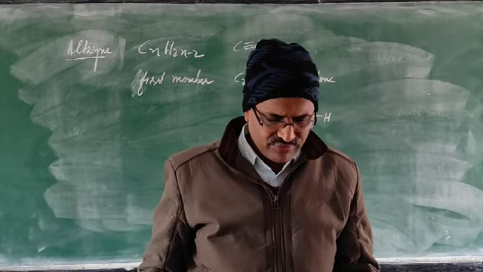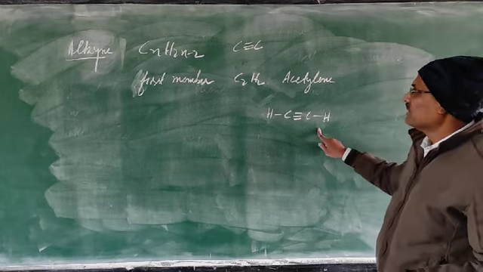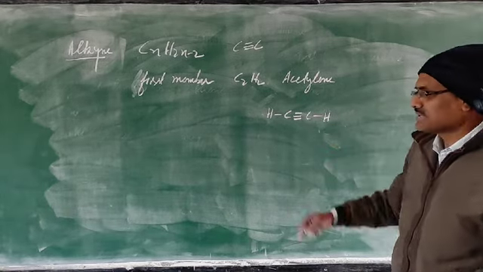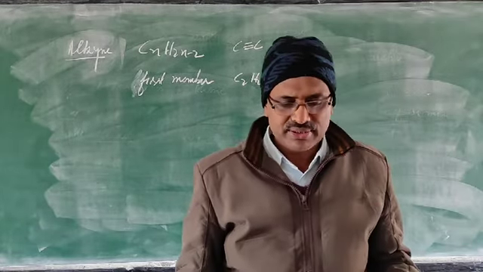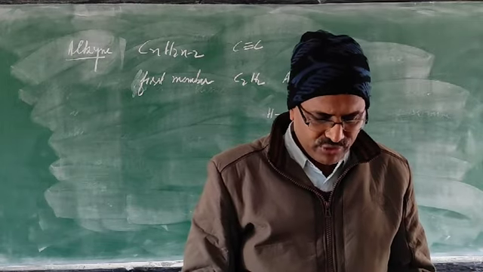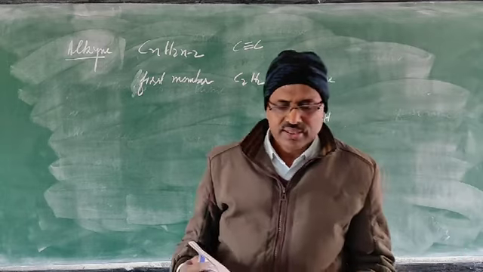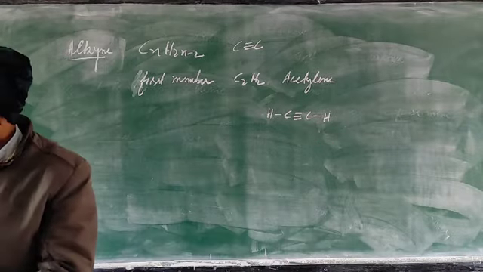And this structural formula of ethyne, you mark it, most important. In the paper the structural formula of ethyne is asked. So this structure you know, no one can cut marks there. Now preparation has been removed from the syllabus, so no need to study. Physical properties are also removed from the syllabus. And now the next one is chemical properties of ethyne, the addition reaction we have to study.